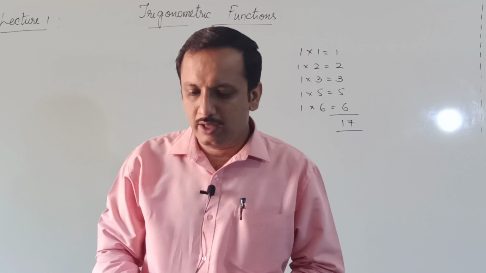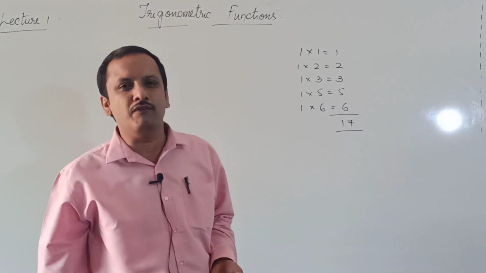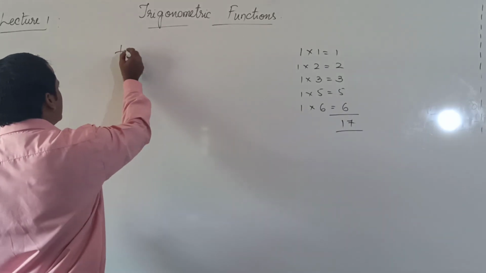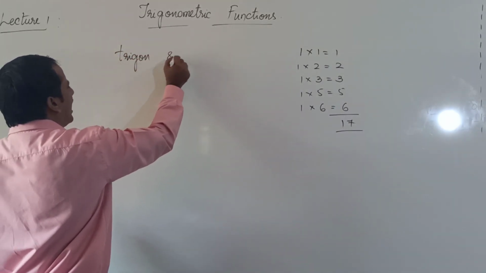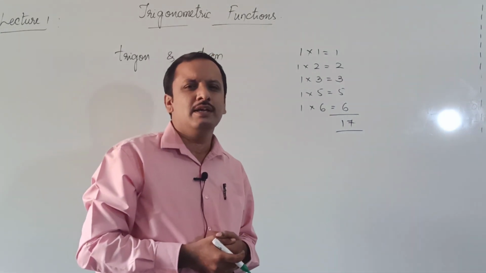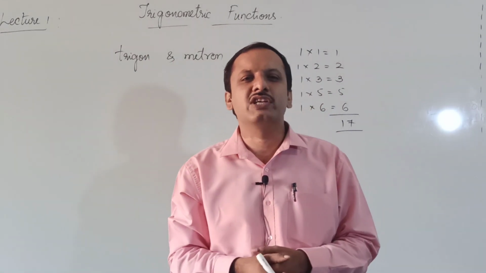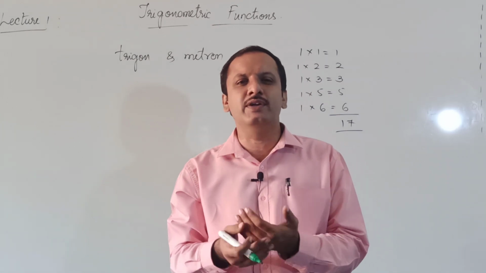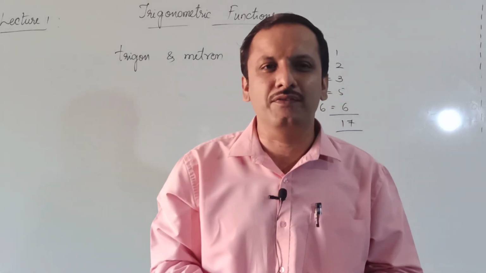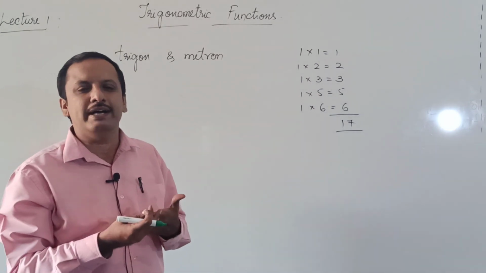Now, the word trigonometry is derived from the Greek words trigon and metron. The meaning of these 2 words is the measurement of 3 angles, where tri indicates 3. That is nothing but the measurement of a triangle. You may either call it the measurement of 3 sides or the measurement of 3 angles. In other words, it is the study of measurement of a triangle.